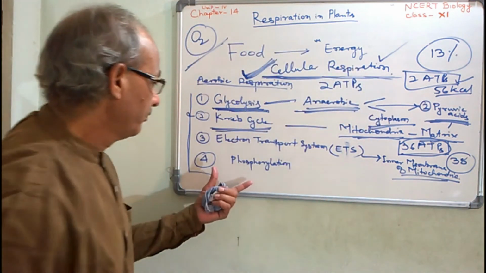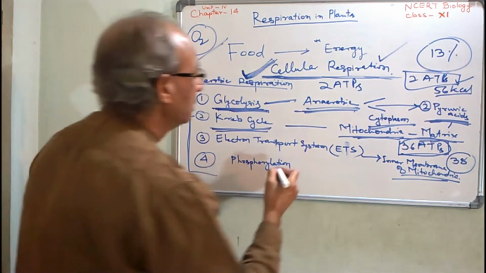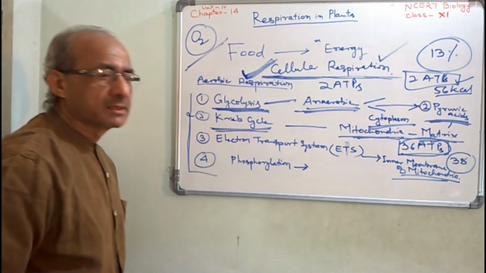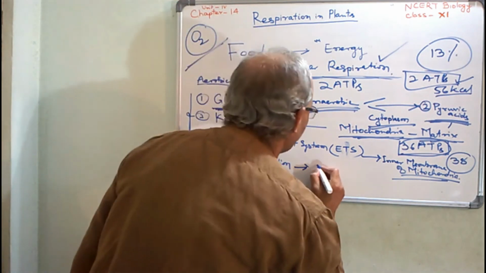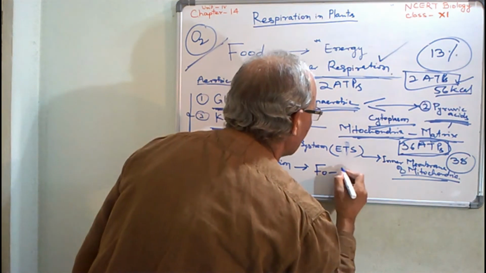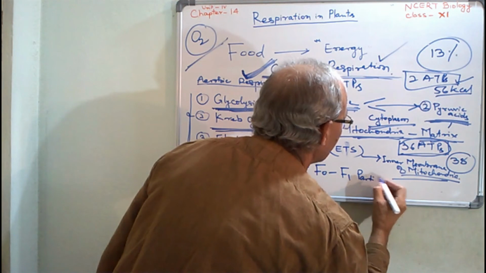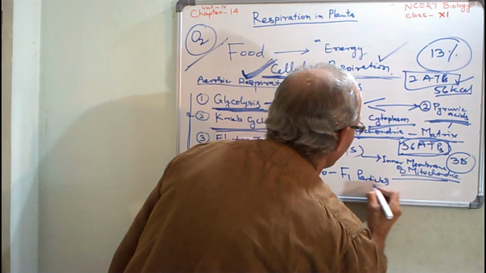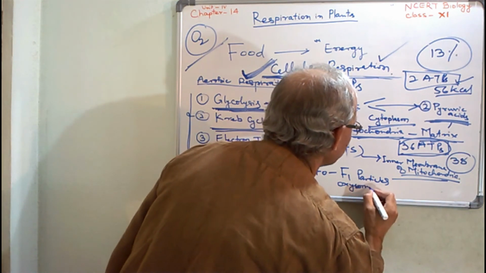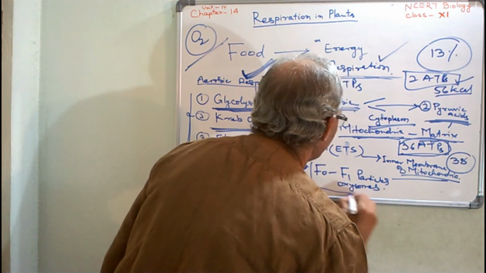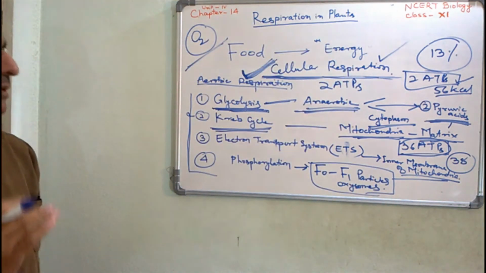And thereafter, the final stage is phosphorylation, which takes place in all the oxysomes or F1 particles, which are found on the inner surface of the mitochondria.